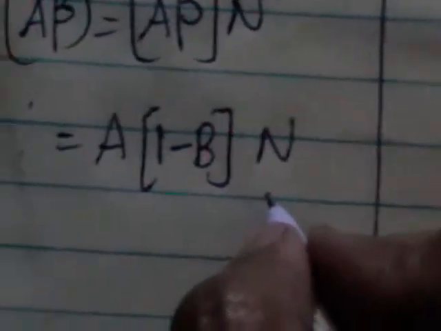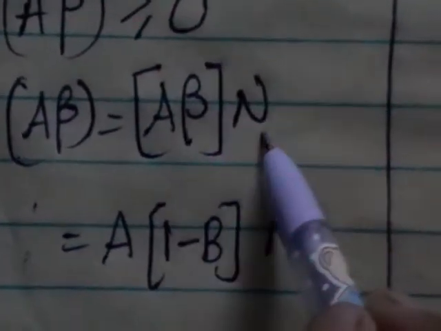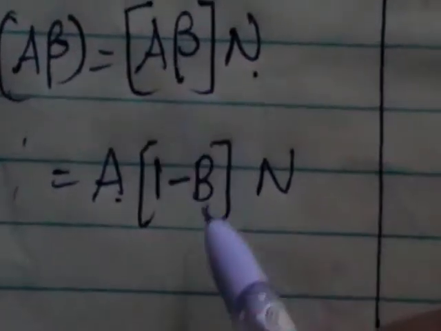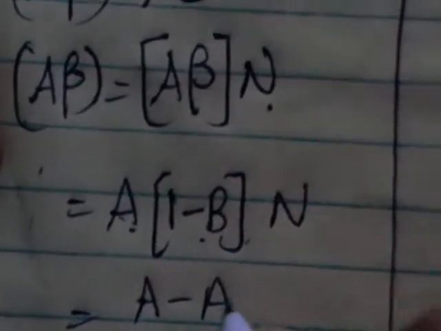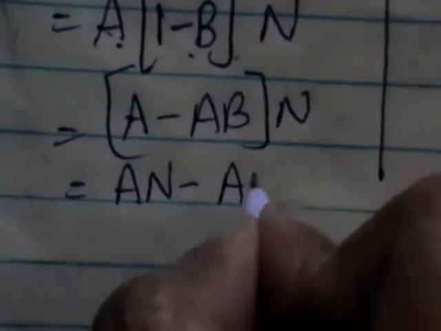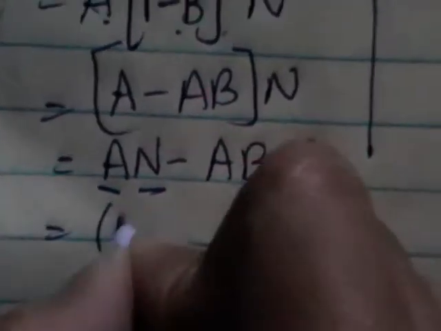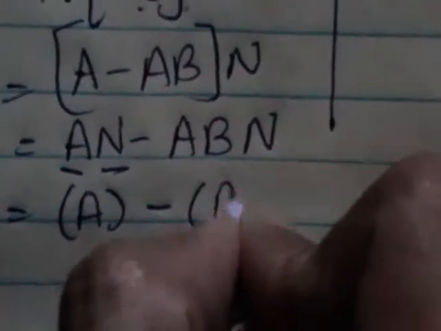Beta is equal to 1 minus B, alpha is equal to 1 minus A, gamma is equal to 1 minus C. The class frequency can be written as class into n. A into beta can be written as A into (1 minus B) into n. Multiplying this, we get An minus ABn. Again you have class frequencies, so this can be written as (A) minus (AB).